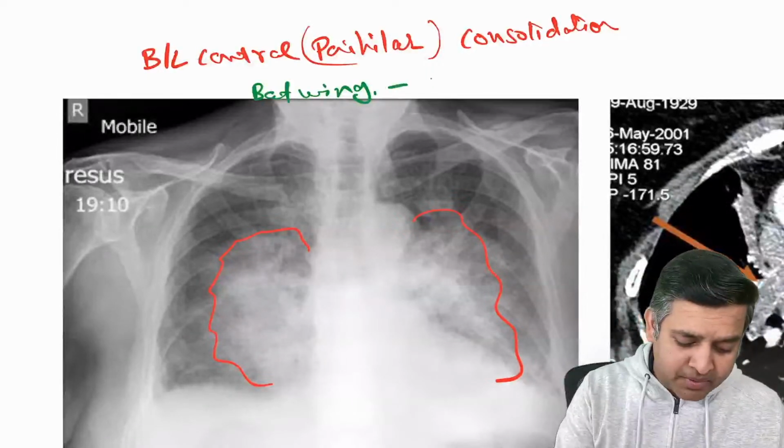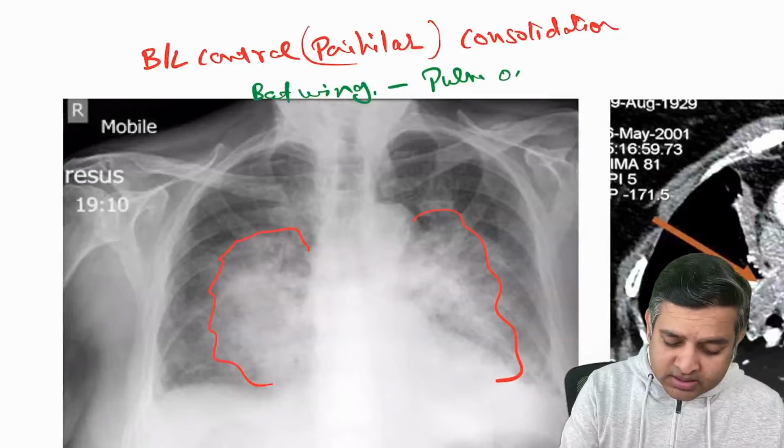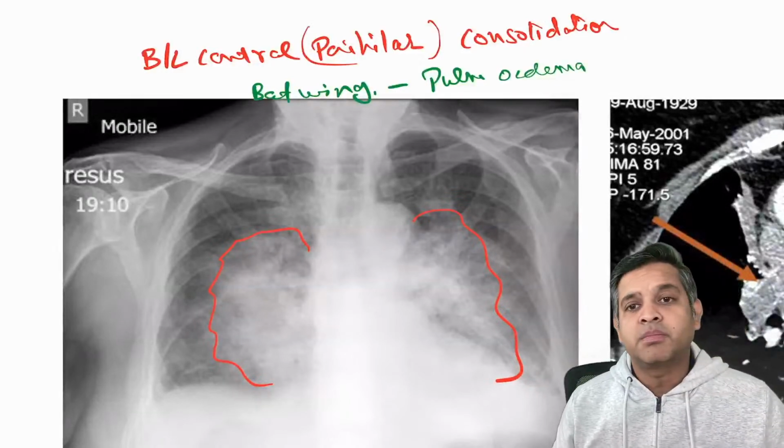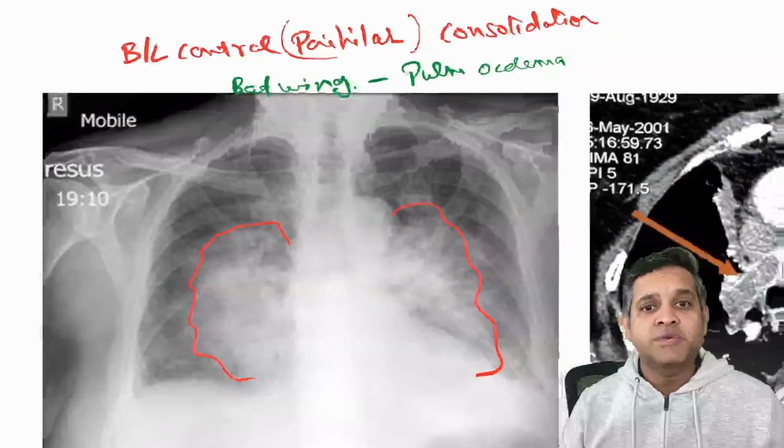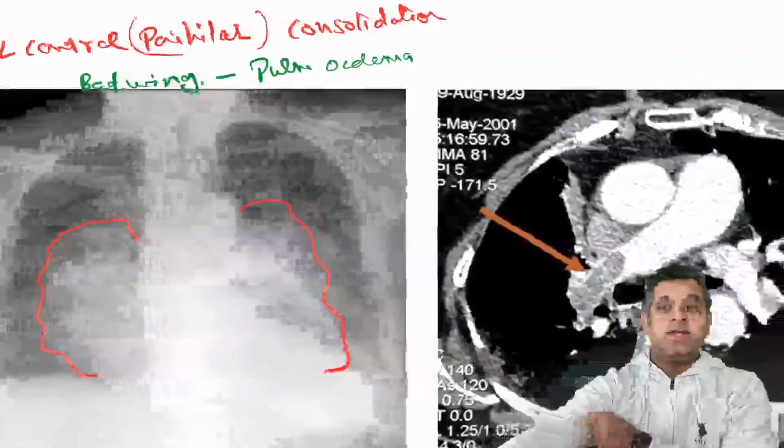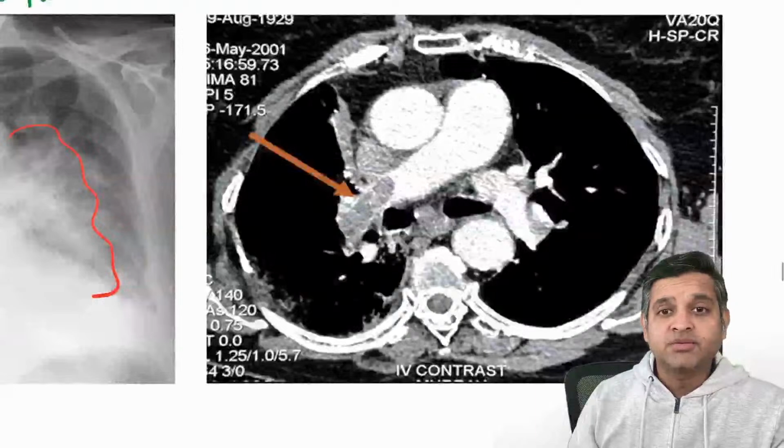And if it's a bat wing appearance, what do you know from your class? This is a feature of pulmonary edema. A bat wing appearance is a feature of pulmonary edema, right? Now let's see what is this.